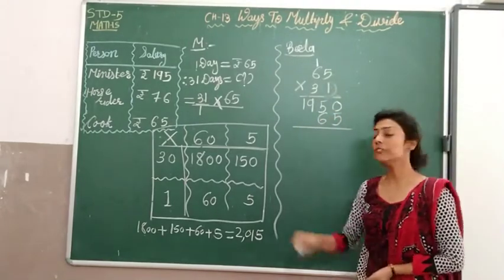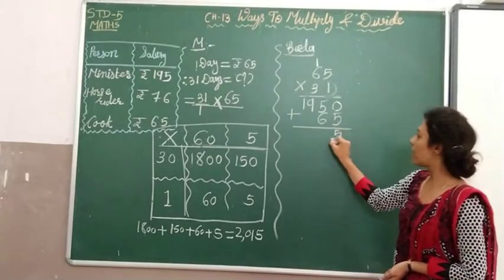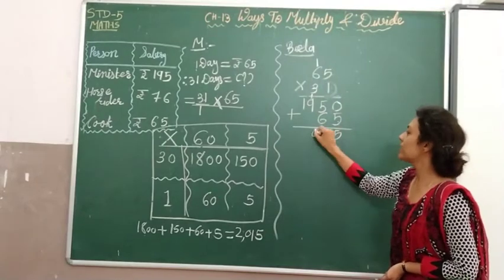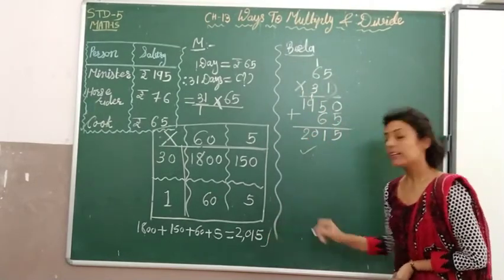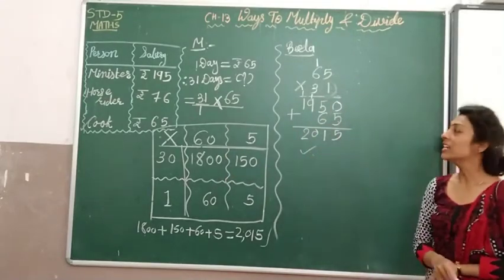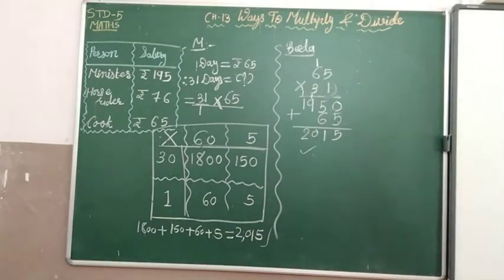Now what we have to do? Addition. 0 plus 5 is 5. 6 plus 5 is 11. 9 and 1 is 10. 1 and 1 is 2. See, both answers are the same. So you can use both methods. This is Maniratnam's method and this one is Tela's method.